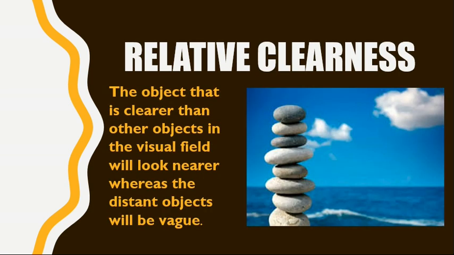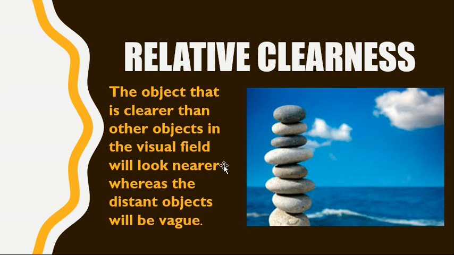Another monocular cue is relative clearness. The object that is clearer than other objects in the visual field will look nearer, whereas the distant objects will be vague. The objects which are close to us, which are close in the visual field, will look nearer, will be clearer and nearer as compared to the far off objects.